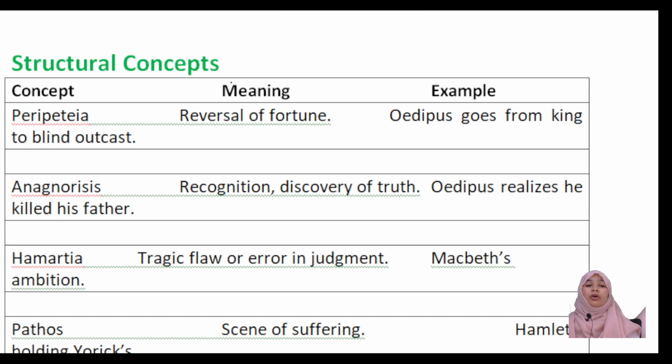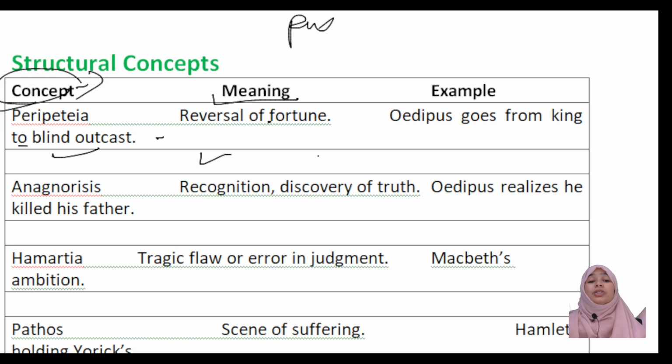What about the structural concepts of the Poetics? What concepts can appear in this Poetics? The first one is peripetia, reversal of fortune. Oedipus goes from king to blind outcast. Yes, we have seen this. Anagnorisis means recognition, discovery of truth, as Oedipus realizes he has killed his father.